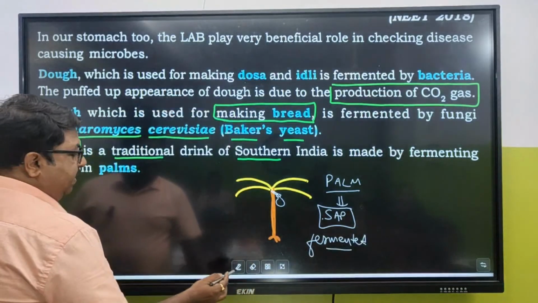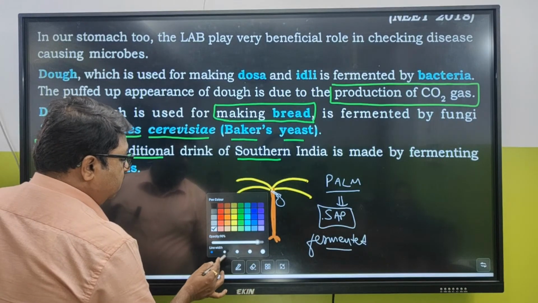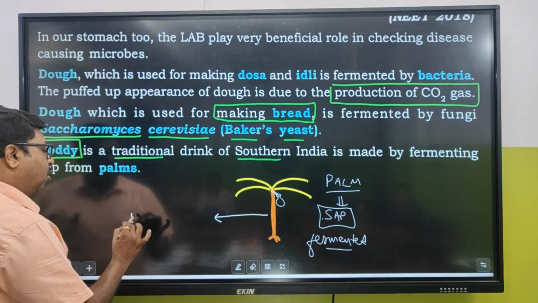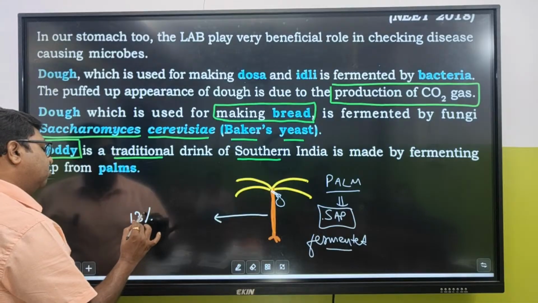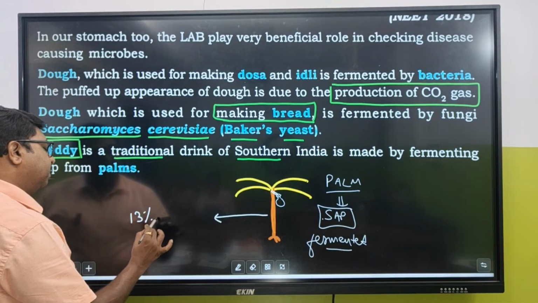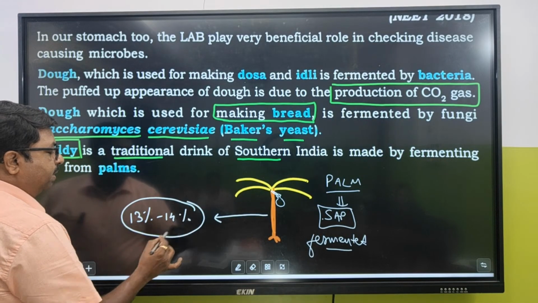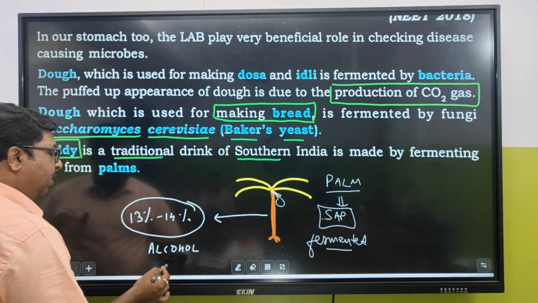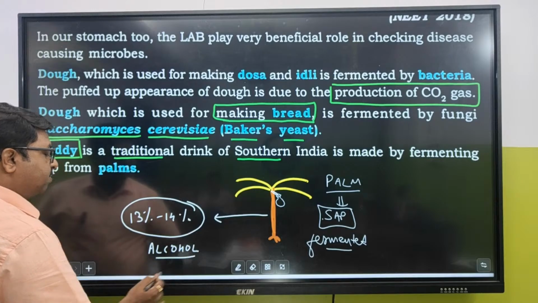This fermentation ultimately helps in the formation of what? Alcohol, up to 13 to 14% of alcohol is being produced by this.